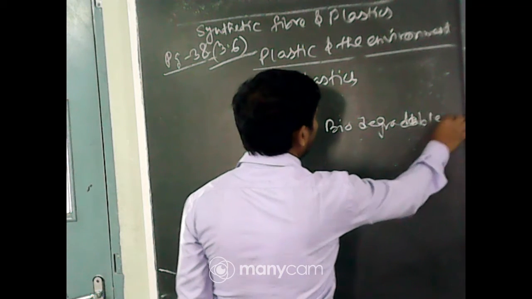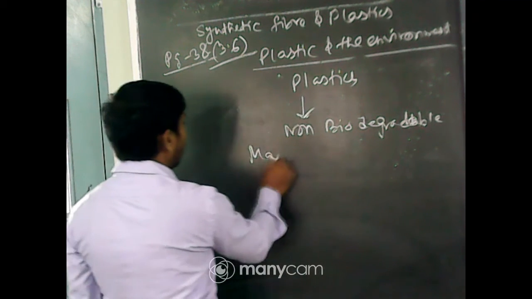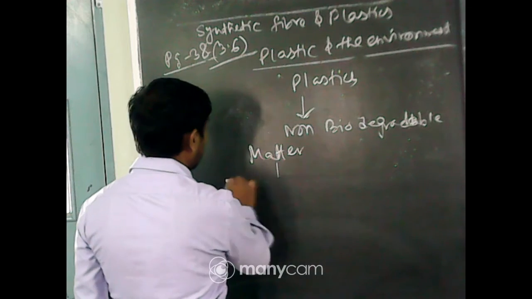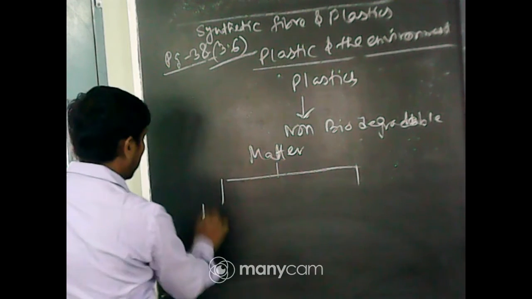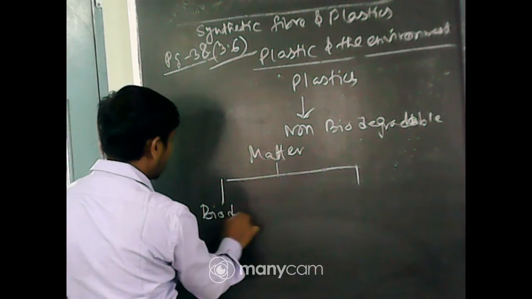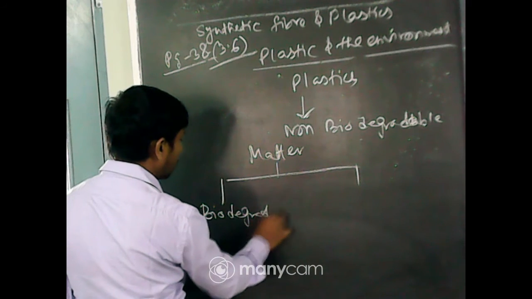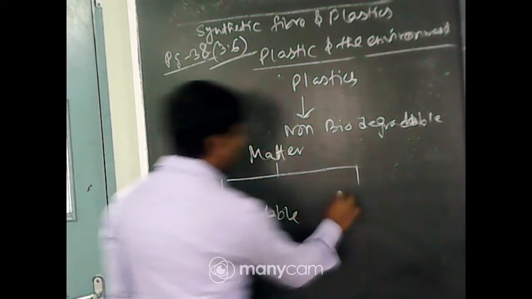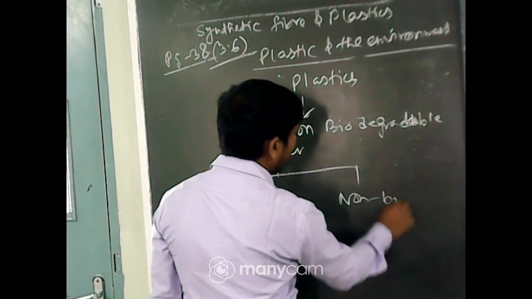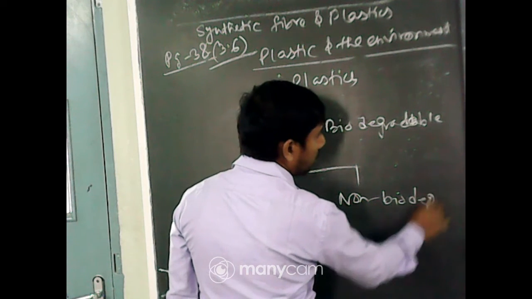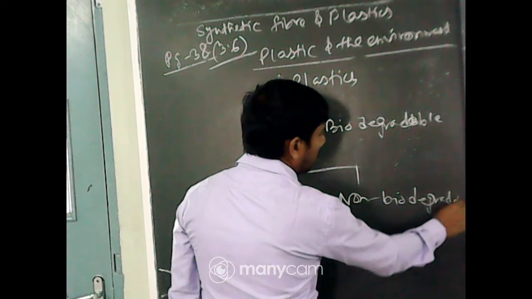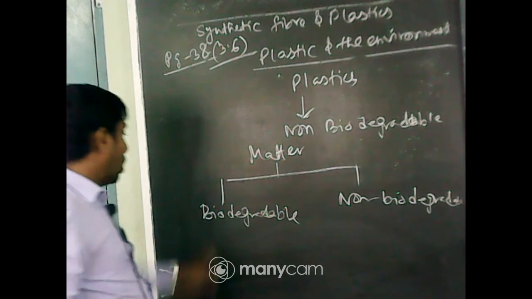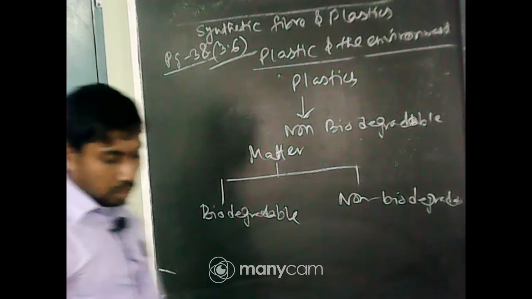What is the meaning of this? So, first of all, discuss the matter. Matter is of two types: biodegradable and non-biodegradable.